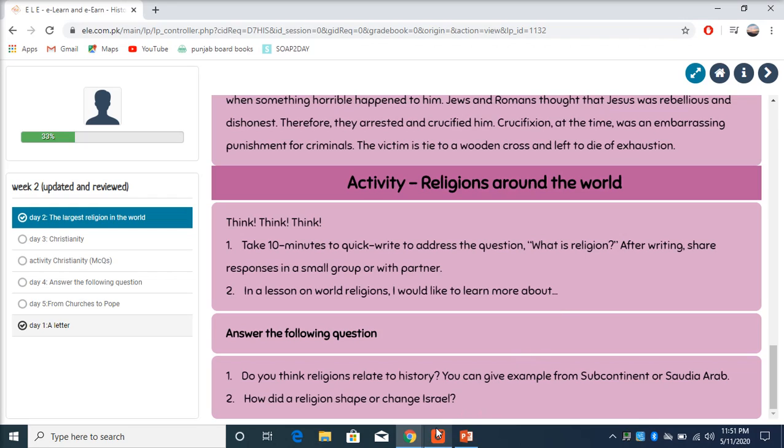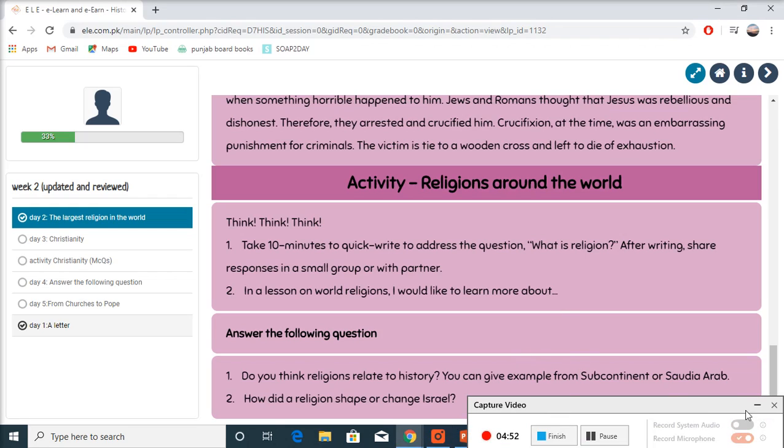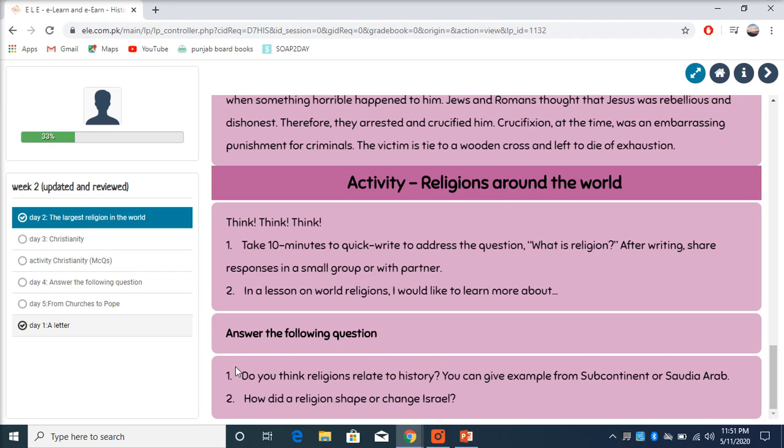It can be anything, something interesting. And then we have to answer these 2 questions. These 2 questions were verbal. You have to talk about them with your family or anyone at school. And these two questions are written.